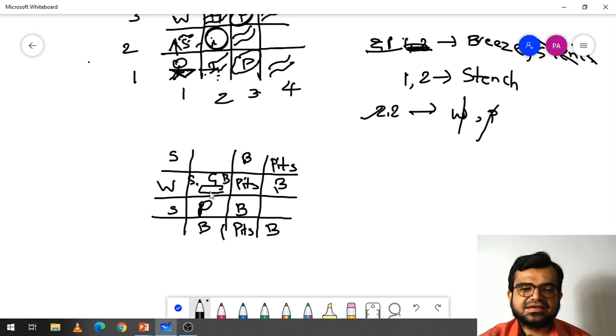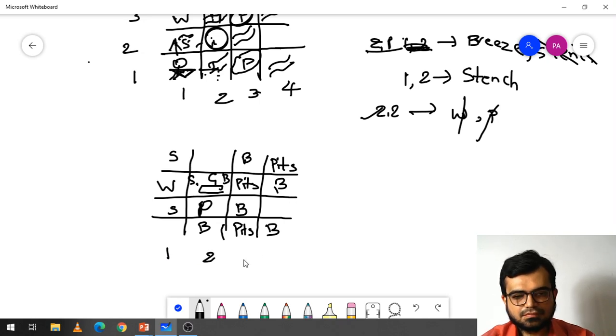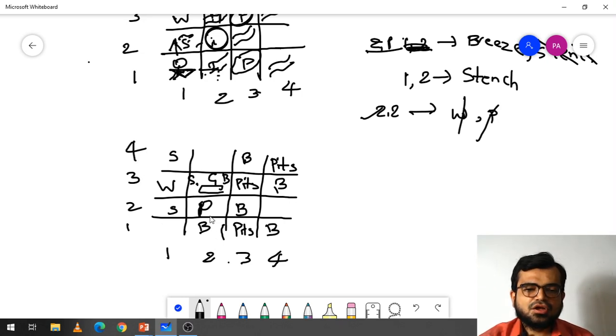The person can directly move to this location, get the gold, and directly come back to location 1 1. So this is 1 2 3 4, and this is 1 2 3 4.